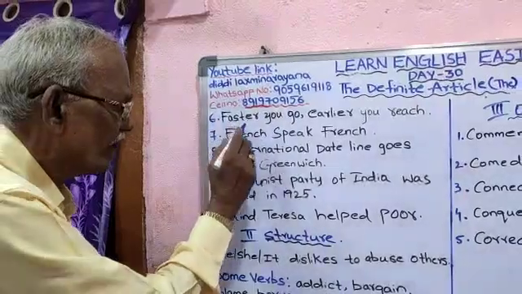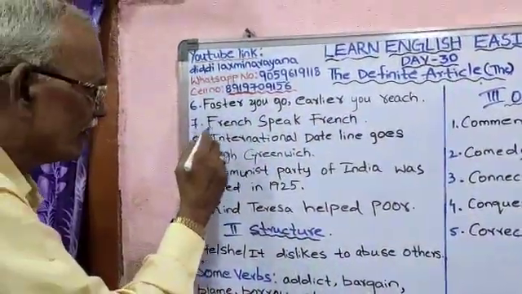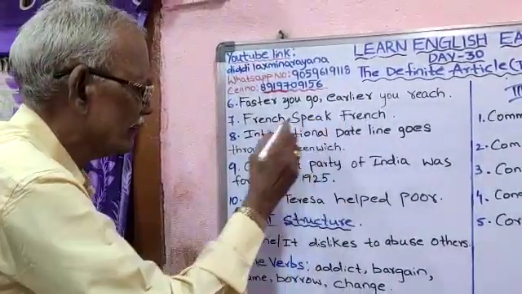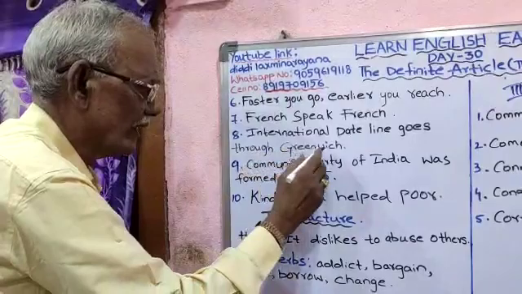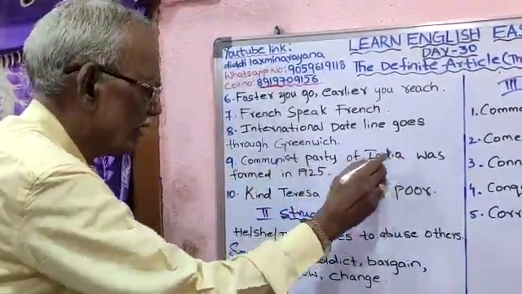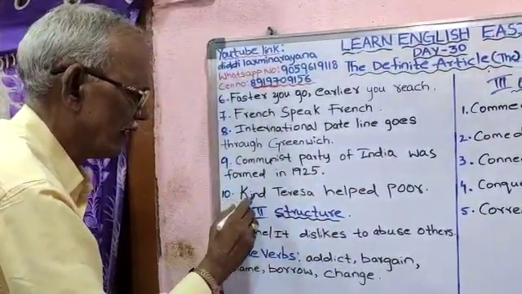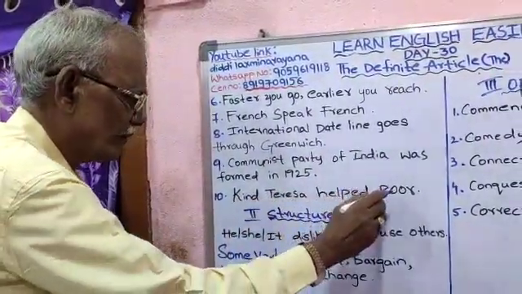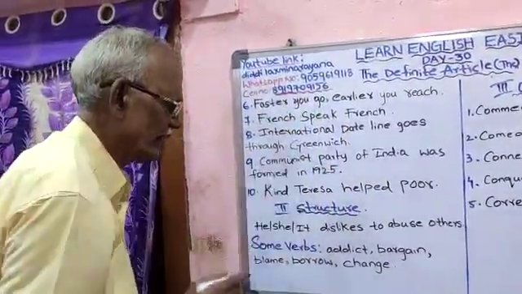Sixth one, faster you go, earlier you reach. Seventh one, French speak French. Eight, International dateline goes through Greenwich. Ninth one, Communist Party of India was formed in 1925. Ten, Kind Teresa helped poor. You have to use the wherever necessary.